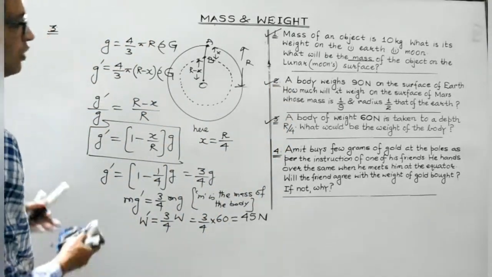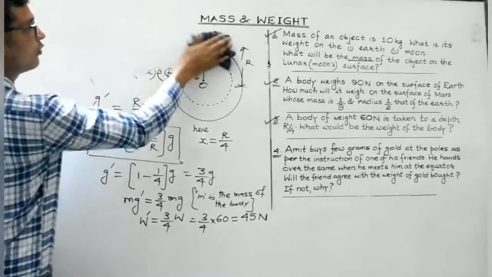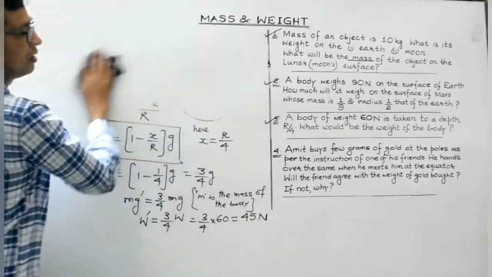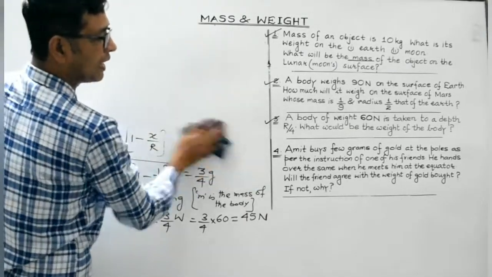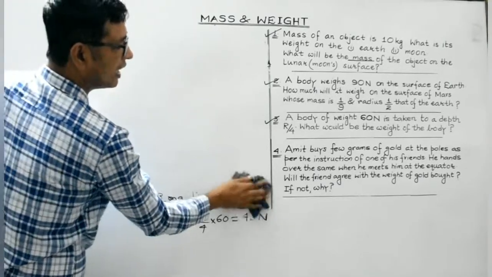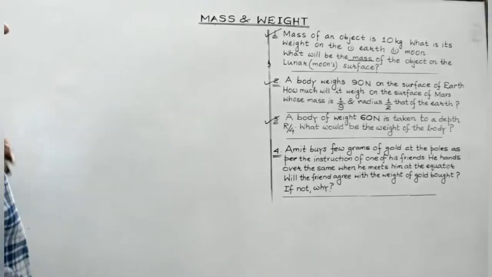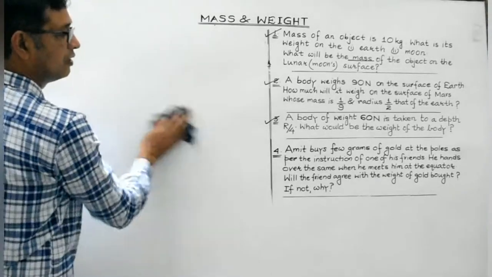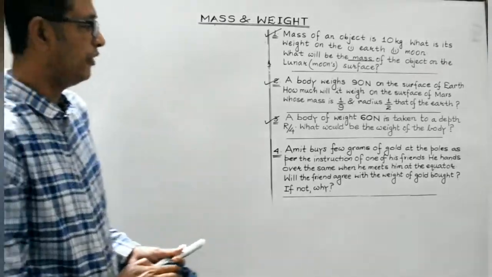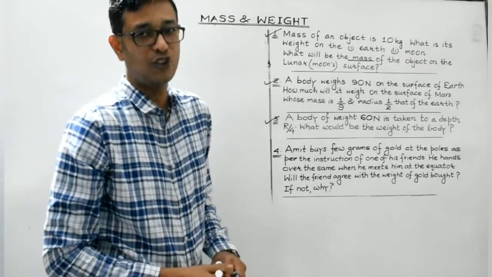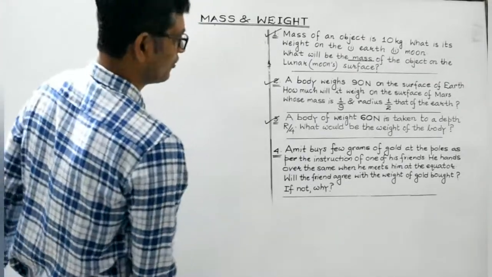Okay, next one, fourth question. Quite interesting one. Amit buys few grams of gold at the poles as per the instruction of one of his friends. He hands over the same when he meets him at the equator. Will the friend agree with the weight of the gold bought? If not, why? It's an interesting question, right?